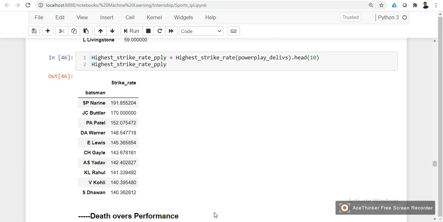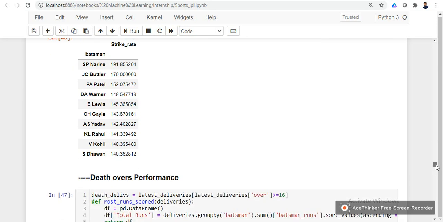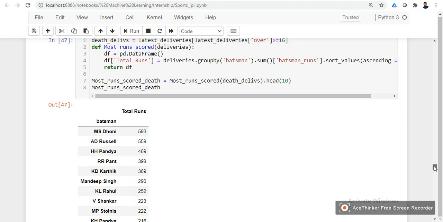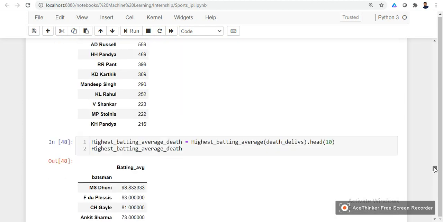Next, let us have a look at the death overs performance. In this category we have MS Dhoni at the top with the most runs scored, that is 593 runs in the death overs, which is between the 16th over and the 20th over. Then next we have Andrew Russell with 559 runs, Hardik Pandya 469, and Rishabh Pant and other players as well.